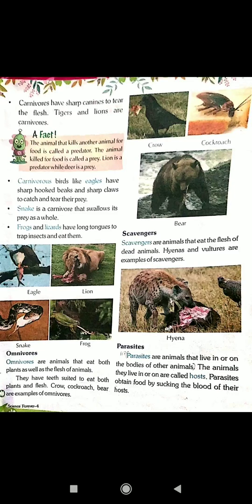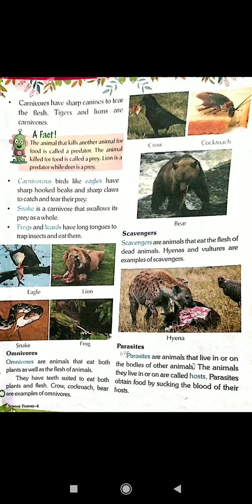Omnivorous. Omnivorous are animals that eat both plants as well as the flesh of animals. They have teeth suited to eat both plants and flesh. Crow, cockroach, bear are examples of omnivorous. Next is scavengers. Scavengers are animals that eat the flesh of dead animals. Hyenas and vulture are examples of scavenger.